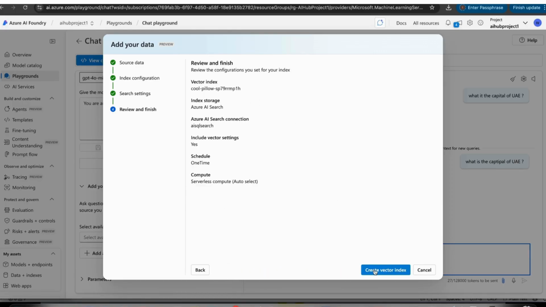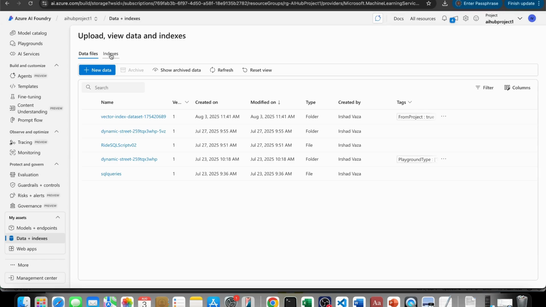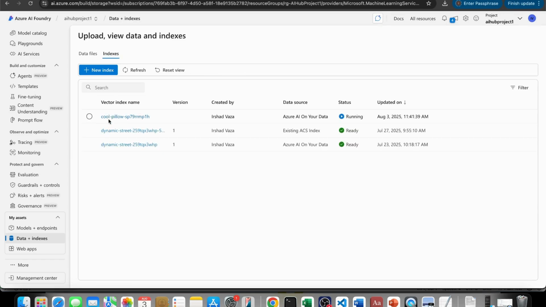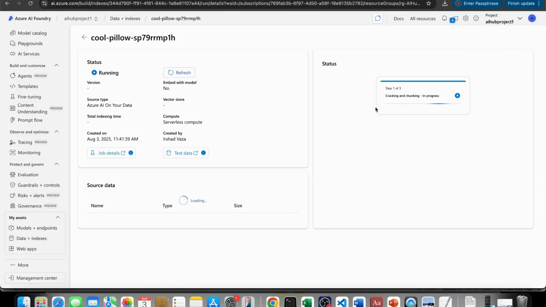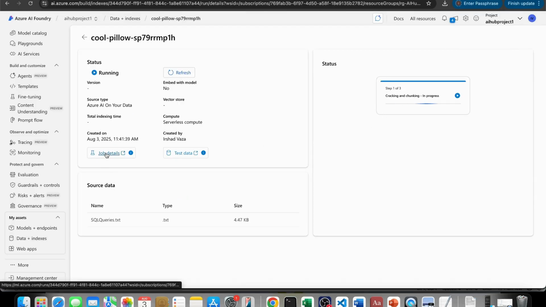Once you click the next button, you can see this button is enabled, create vector index. Once we create this vector index, it will take time. If we want to see the progress, click this index button, and this is what we created, and here we can see the status is running. If you want to see the progress, just click this one, and when we click the job detail button, it will redirect to Azure ML Studio.